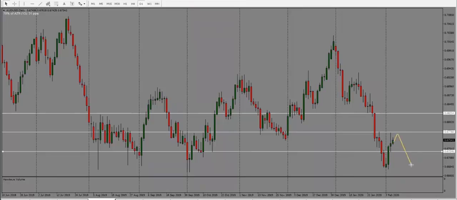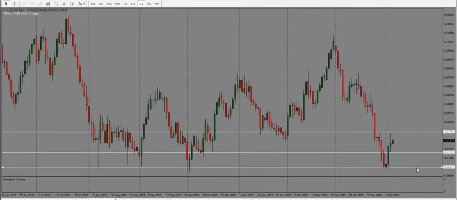So I would look for a drop here. My bias is bearish for Aussie dollar, and I'm looking for a move back towards 0.6720. And below that, looking for it to go all the way back into 0.6680. So bias here is bearish for Aussie dollar.